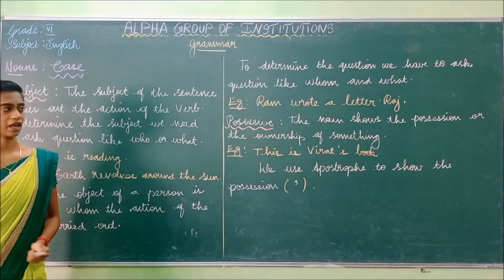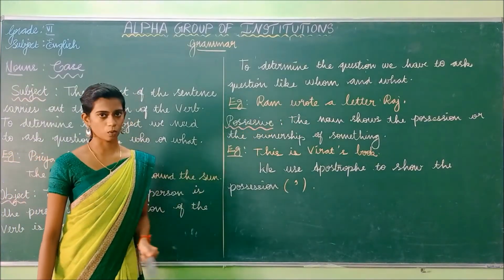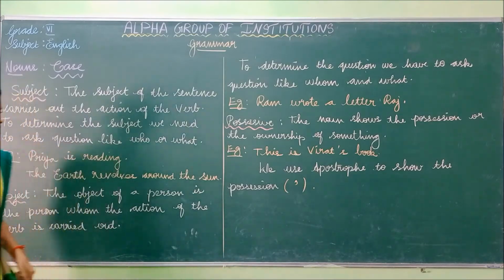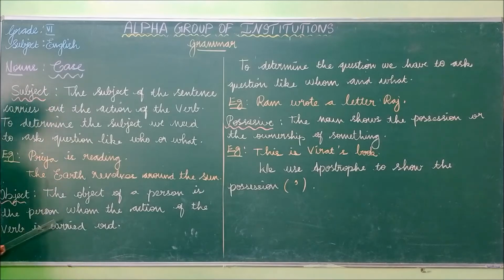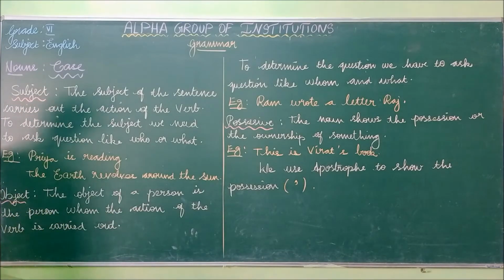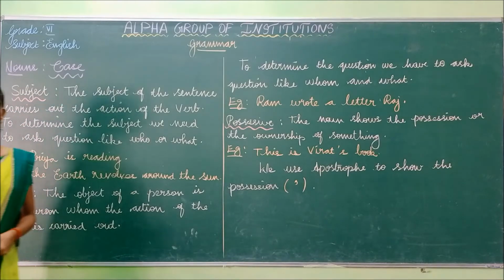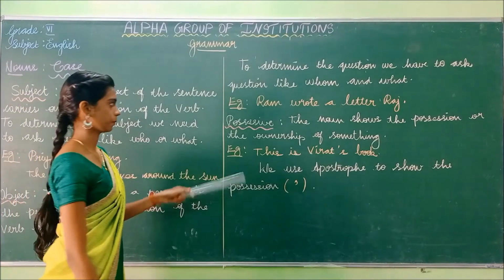The subject Ram is writing a letter. So using the question word whom or what, we can identify what the subject has been doing. The object is the one on whom the action of the verb is carried out.